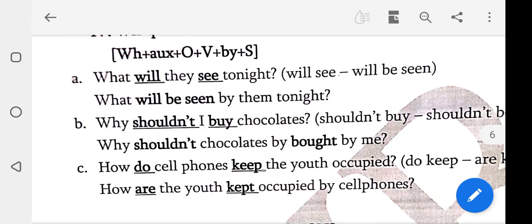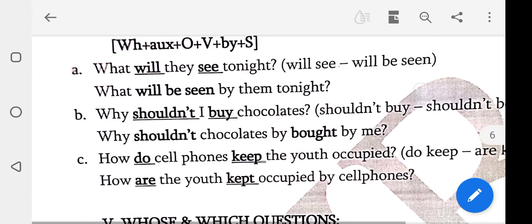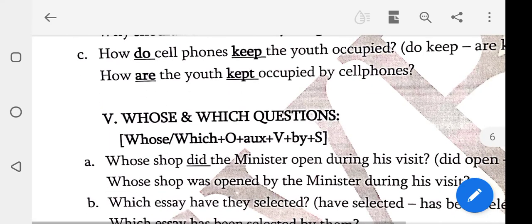Why shouldn't chocolates be bought by me? Next one, how do cell phones keep the youth occupied? Do keep, answer, or kept. Yes. How are the youth kept occupied by cell phones?